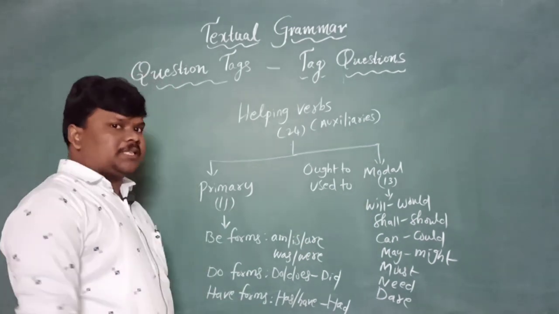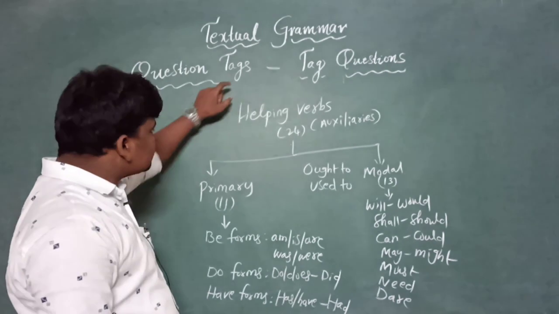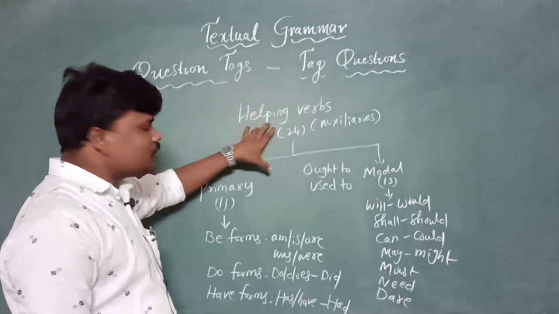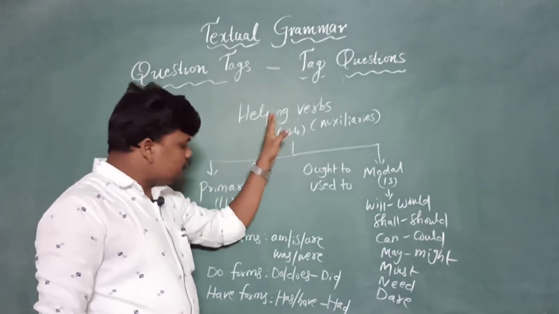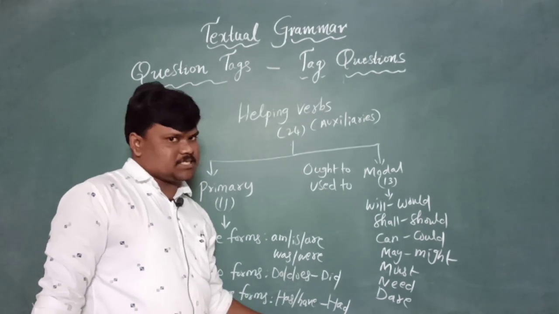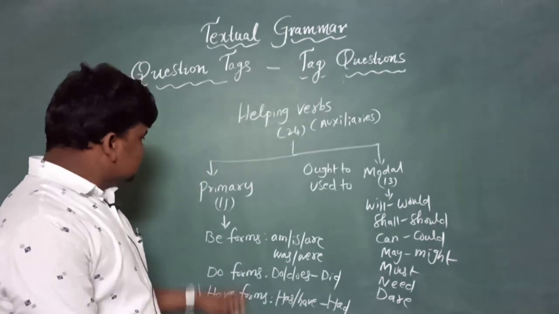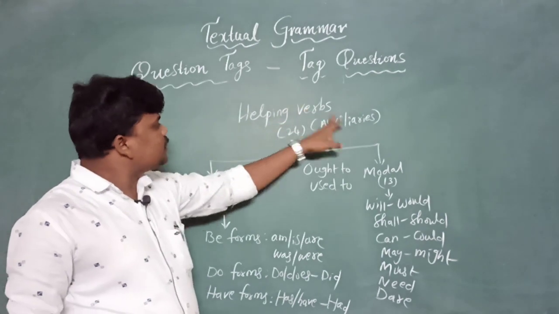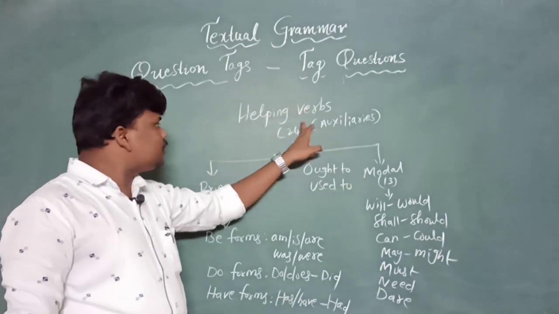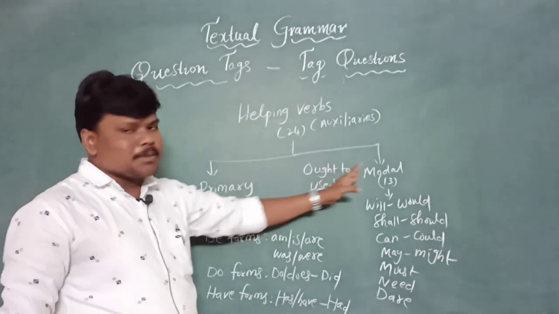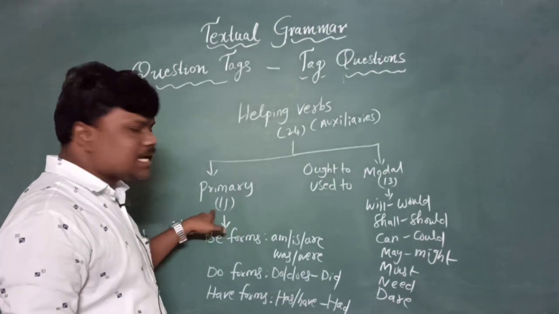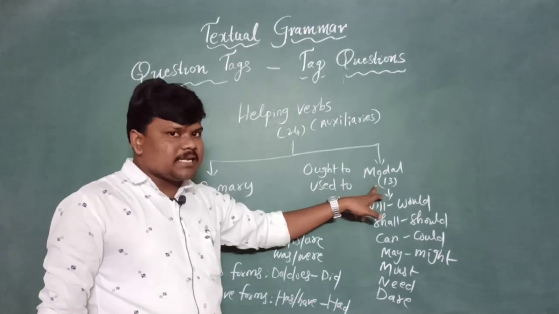We need to know these compulsorily, as the question tag always starts with a helping verb without any doubt, my dears. So you must learn all these things, right? Let me repeat once again, 2 types of helping verbs are there, 24 in total: 11 primary auxiliaries and 13 modal auxiliaries.